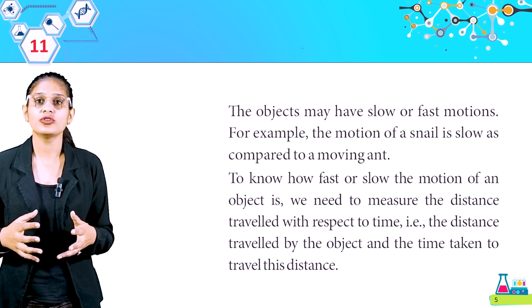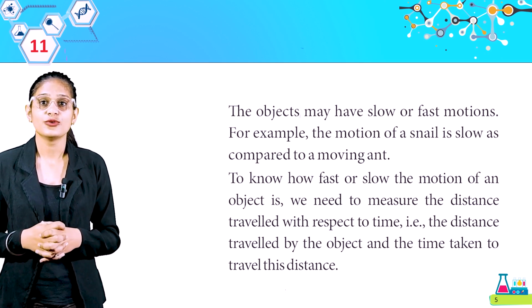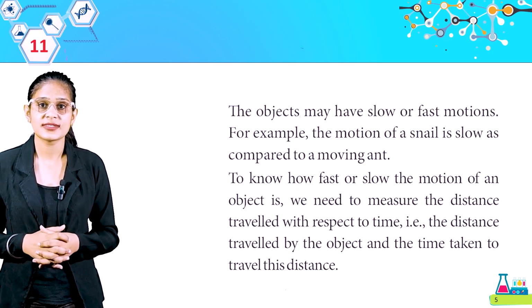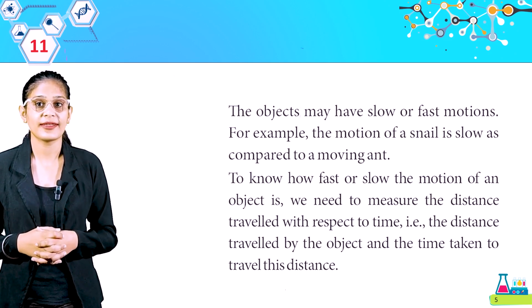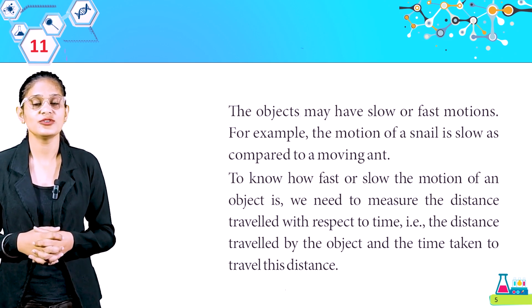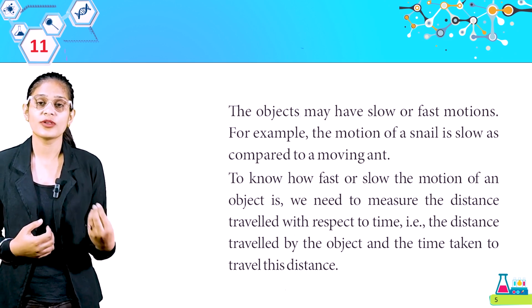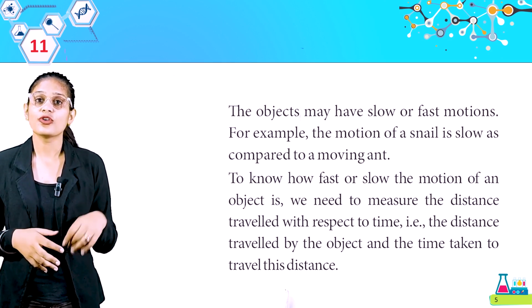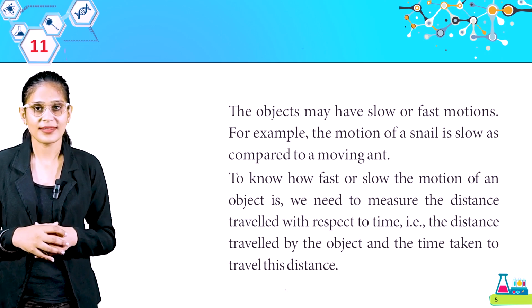The objects may have slow or fast motions. For example, the motion of a snail is slow as compared to a moving ant. To know how fast or slow the motion of an object is, we need to measure the distance traveled with respect to time. That means the distance traveled by the object and the time taken to travel this distance. That means अगर हमें पता करना है कि कौन सी ऑब्जेक्ट फास्ट मोशन कर रही है, कौन सी ऑब्जेक्ट स्लो कर रही है, तो हमें क्या करना पड़ेगा? डिस्टेंस और टाइम दोनों चीजों को मेजर करना पड़ेगा.